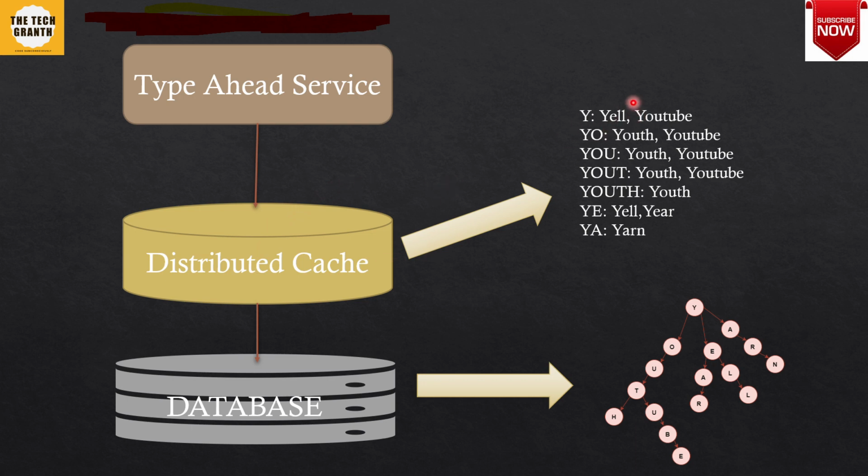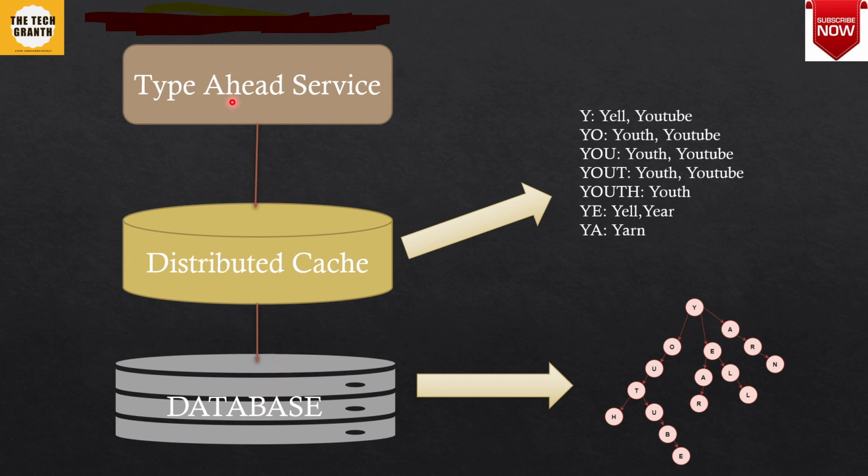So we will store all these prefixes and words here, and we'll store our trie in a database, or we can store it in some file system or on a disk also. So for simplicity, let's consider that we are saving this trie in a database.